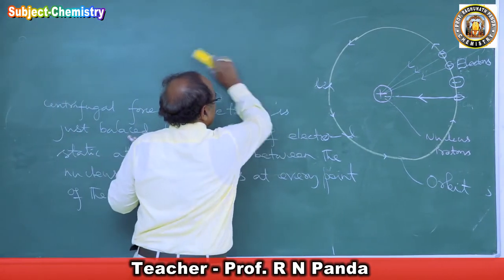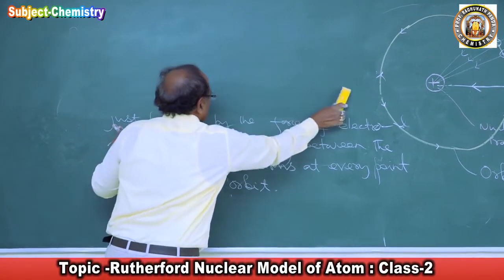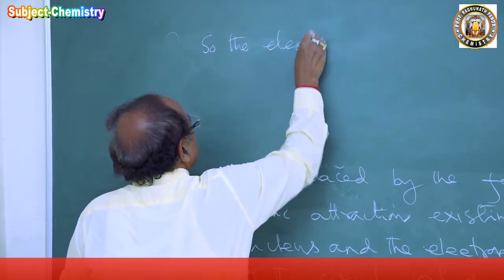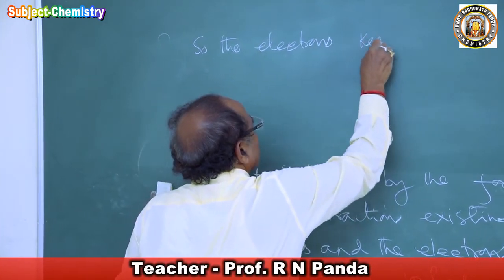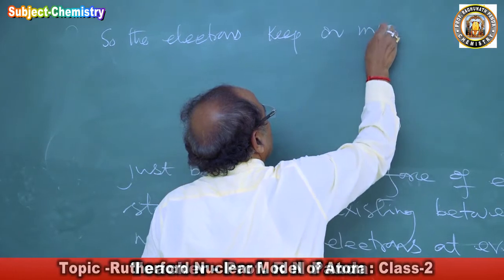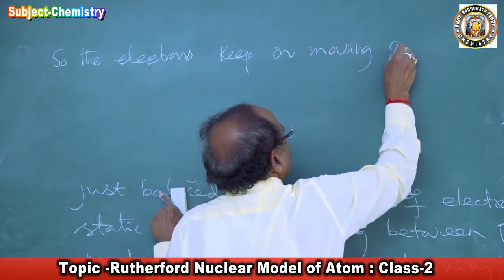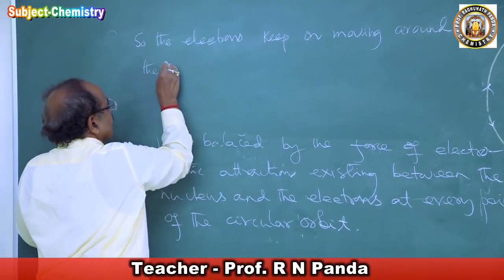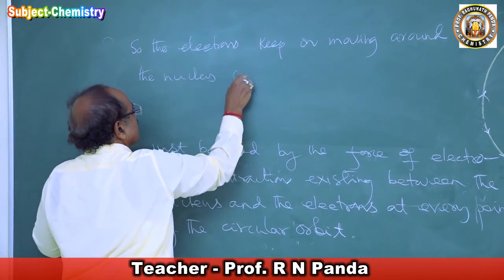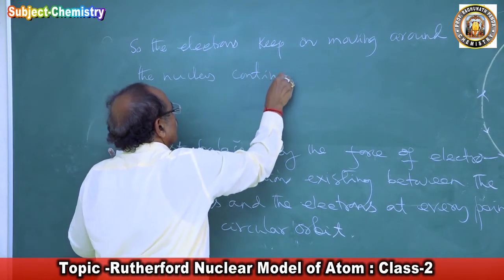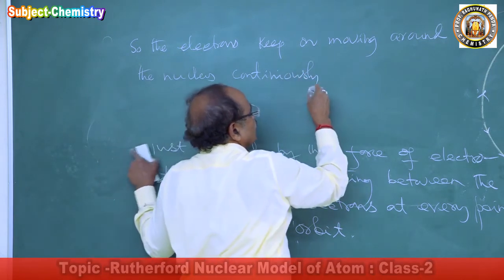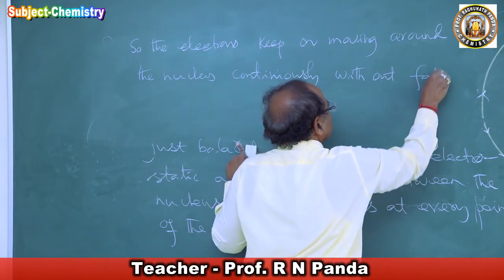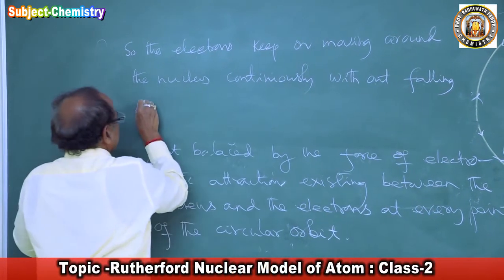They are balancing each other, hence the electrons keep on moving around the nucleus continuously without falling into it.